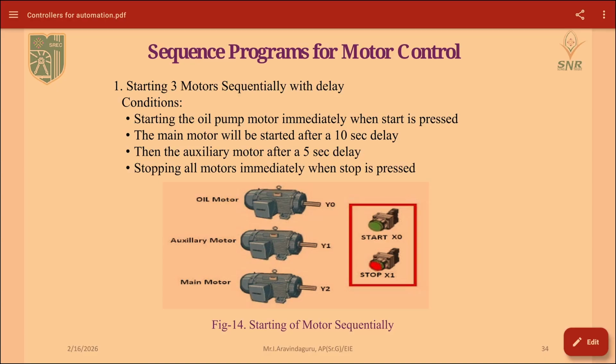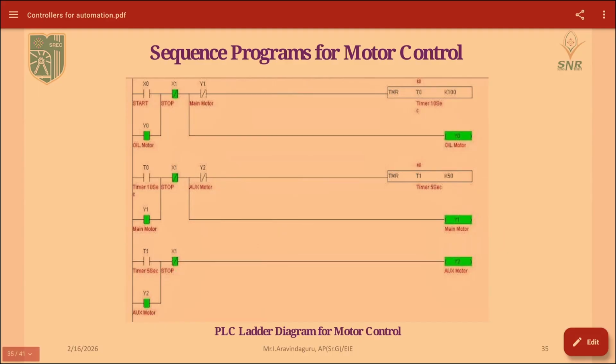Then whenever we press X1, that is the stop button, immediately all motors Y0, Y1 and Y2 should be switched off. For this we will develop a ladder diagram, and I will explain the function of that ladder diagram and how it is performed. This is the ladder diagram program to control the sequential motors.